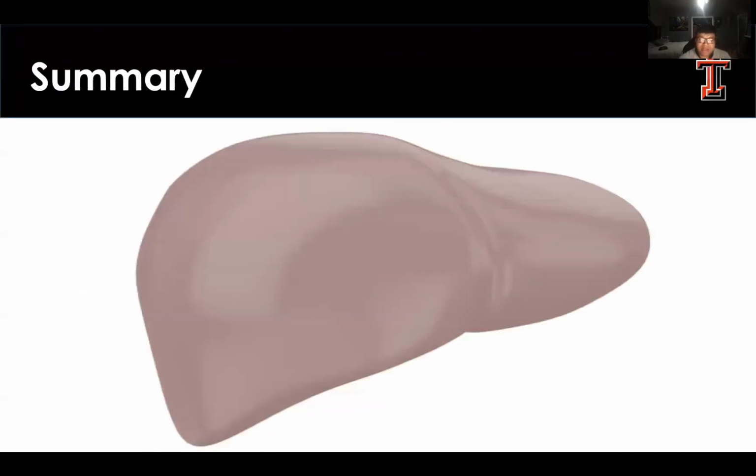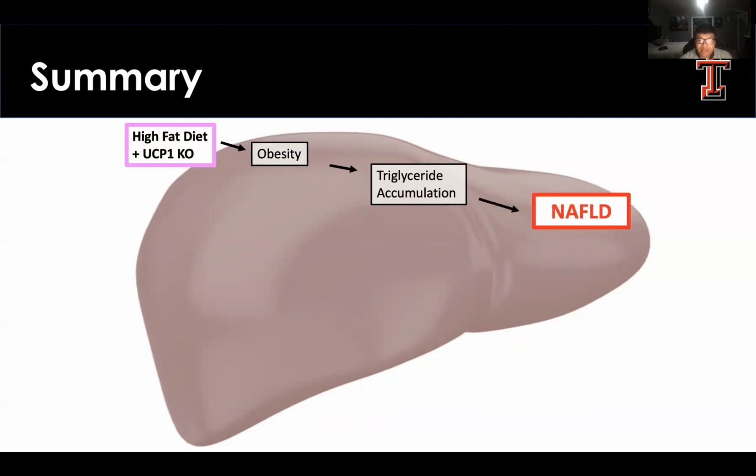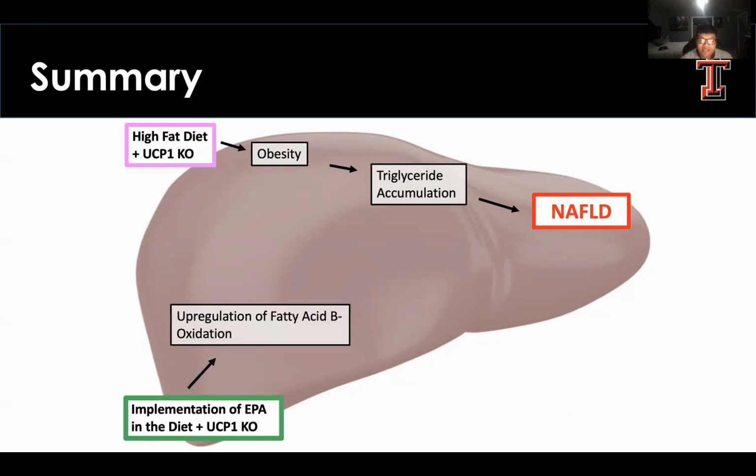In summary, high-fat diets lead to obesity and the accumulation of triglycerides in the liver. And this accumulation creates inflammation that causes non-alcoholic fatty liver disease. And all of this is exacerbated by the absence of UCP1. And if we supplement a high-fat diet with fish oil, we can use this to upregulate pathways that break down fats and prevent the development of non-alcoholic fatty liver disease.